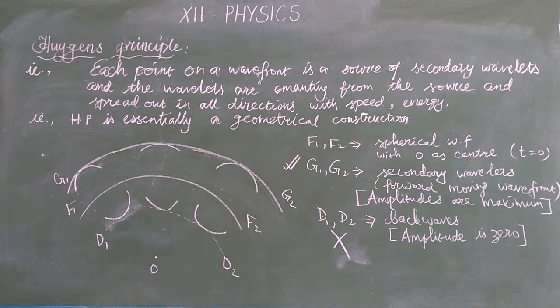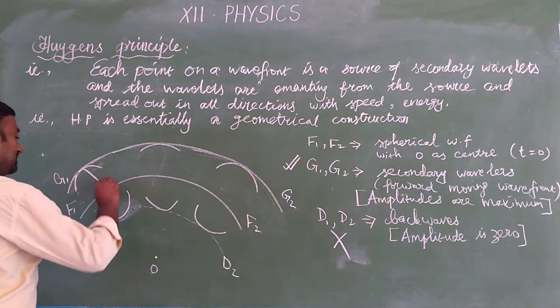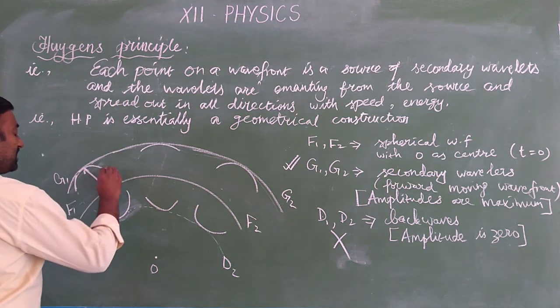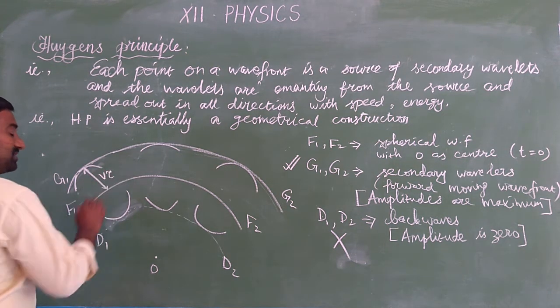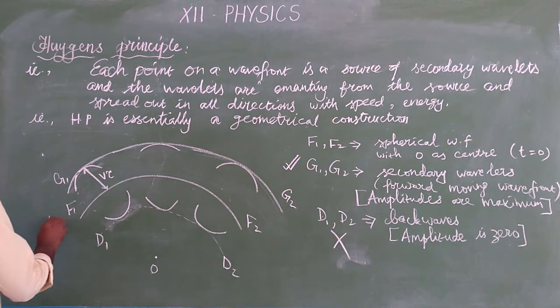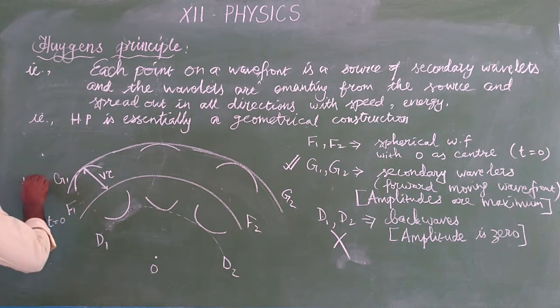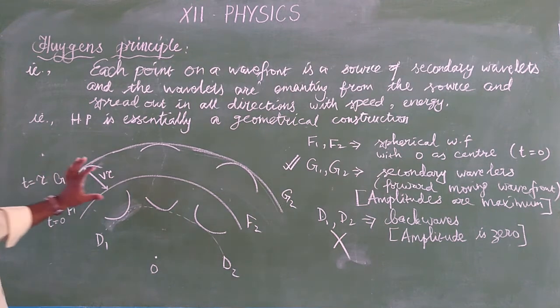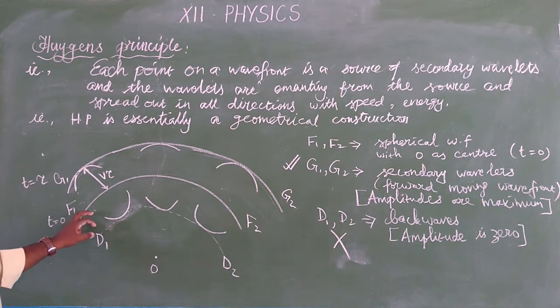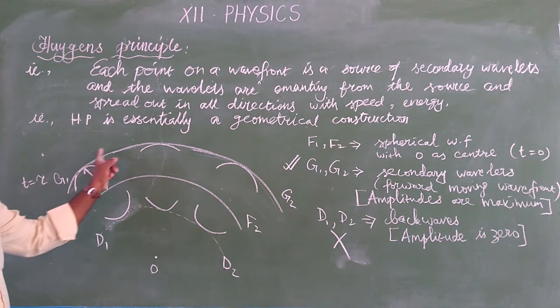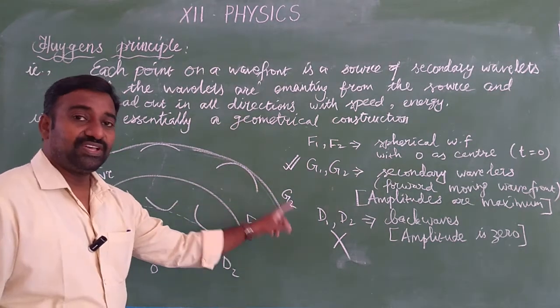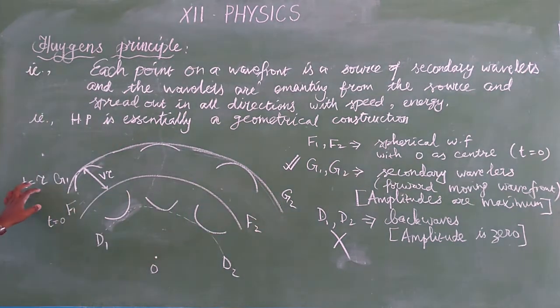So it has a distance, the radius, that is, it has some speed, also elapsed time, no? This is at the time t is equal to 0. This is at the time t is equal to tau. So as I said already, if you know the shape of the wavefront at a time t is equal to 0, then the Huygens principle allows us to determine the shape of the secondary wavelet, that is at t is equal to tau in this case.